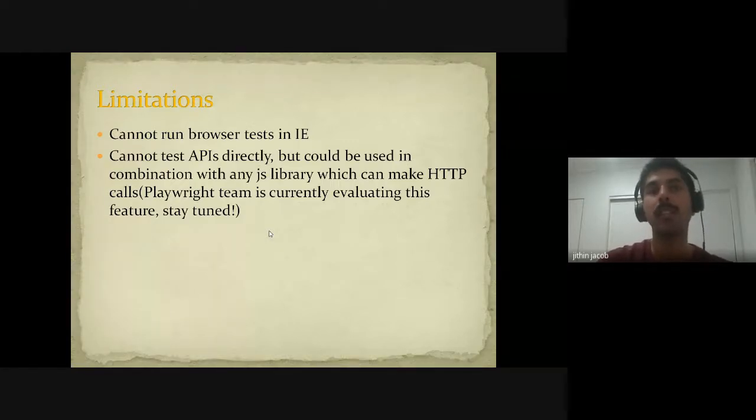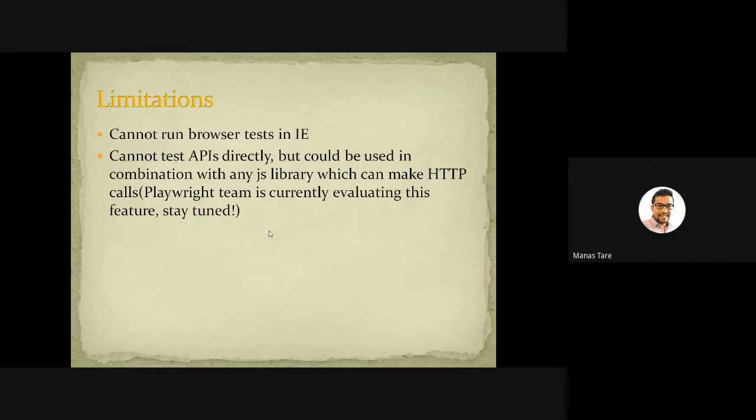Suppose we have any library which can make HTTP calls, like request-promise or supertest or anything in their own language binding, you can combine it with Playwright. We can run the test using Playwright, make the HTTP call, and make the assertions with Playwright expect. As long as you use the Playwright runner and the assertions, it will still hook into the reports and the debugging utilities, even if you use some other API library.